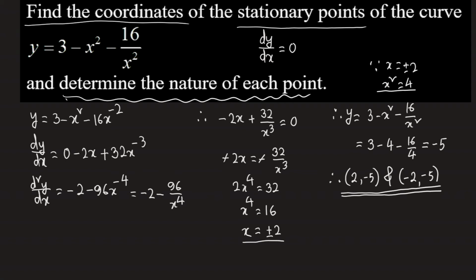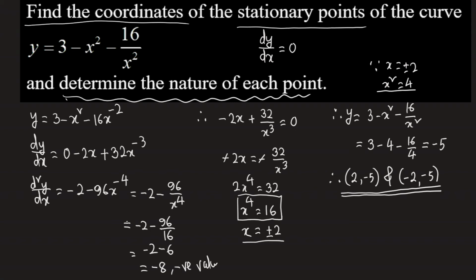So let me put the value: negative 2 minus 96 here, x to the power 4 equals 16. So let me put directly where x is plus or minus 2. So 16 we need to write. It gives us minus 2 minus 6, which is minus 8. So it's a negative value.